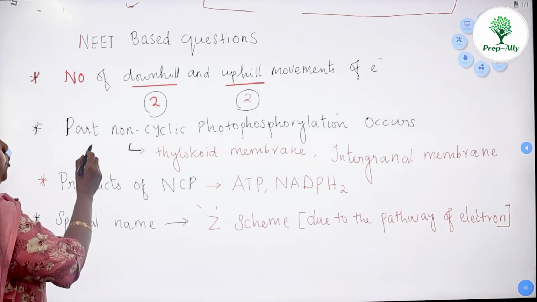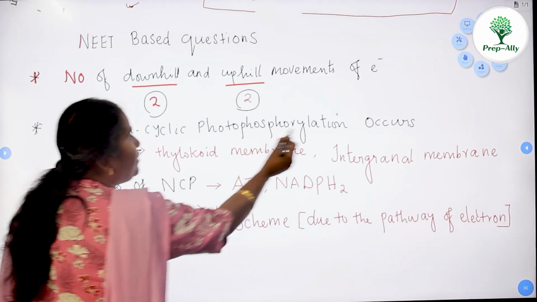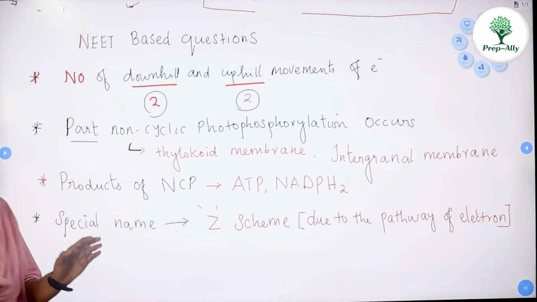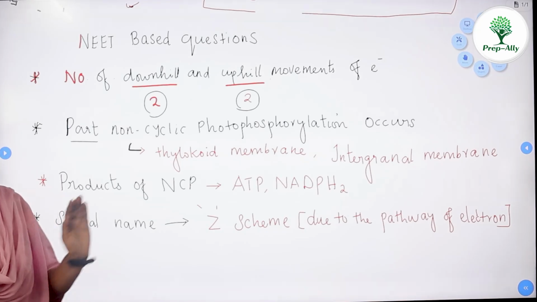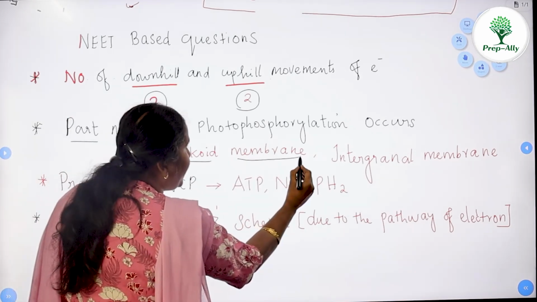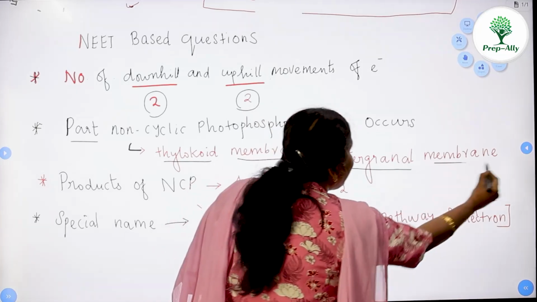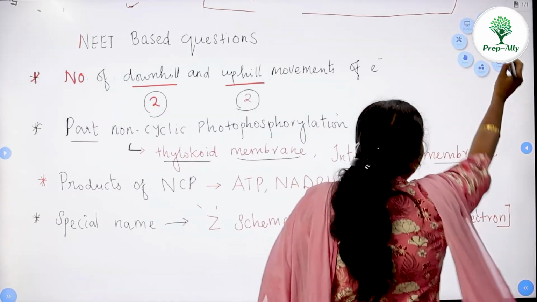The second important point which you should remember is the part in which the non-cyclic photophosphorylation occurs. In which part of the plant body does this non-cyclic photophosphorylation occur? It occurs in the thylakoid membrane and intergranule membrane. What do you mean by this intergranule membrane? So let me show you.